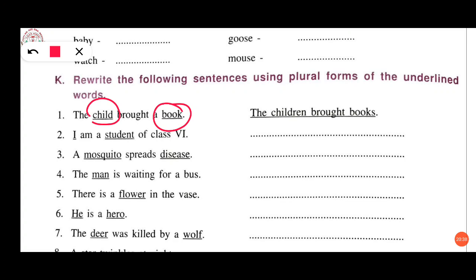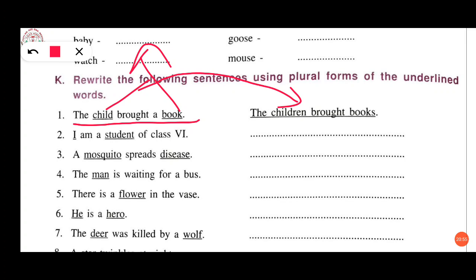Like here, the first one, which is already done for us, is: The child brought a book. Here we have to change only these two words. Child has been changed to children and book to books, because child over here is in singular and book over here is also in singular, and we have changed this into plural.